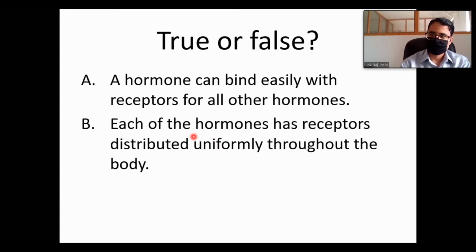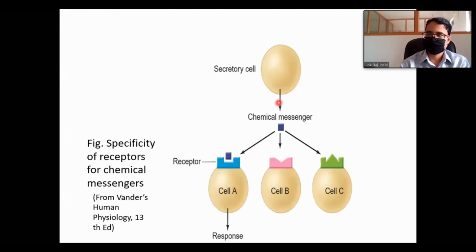Now see this figure. One secretory cell secretes one chemical messenger, which is a hormone in our case here. And this colored square rectangle shows the structure of the receptors on the target cell.